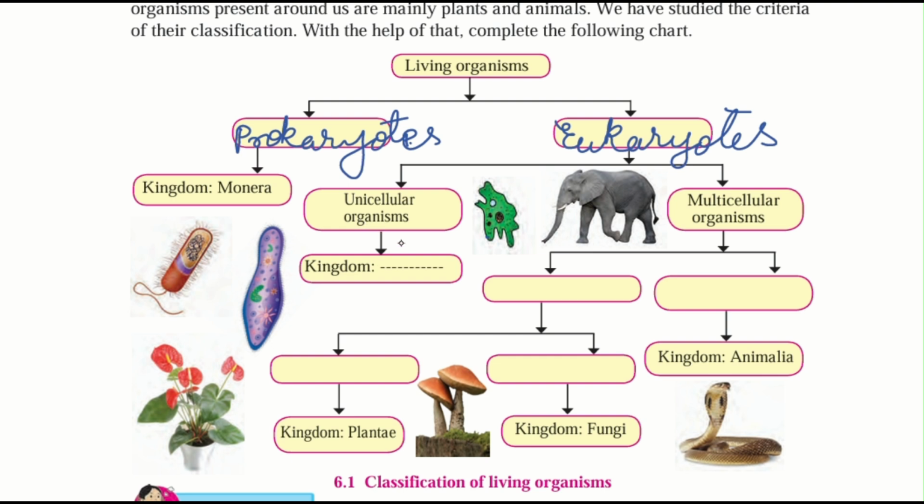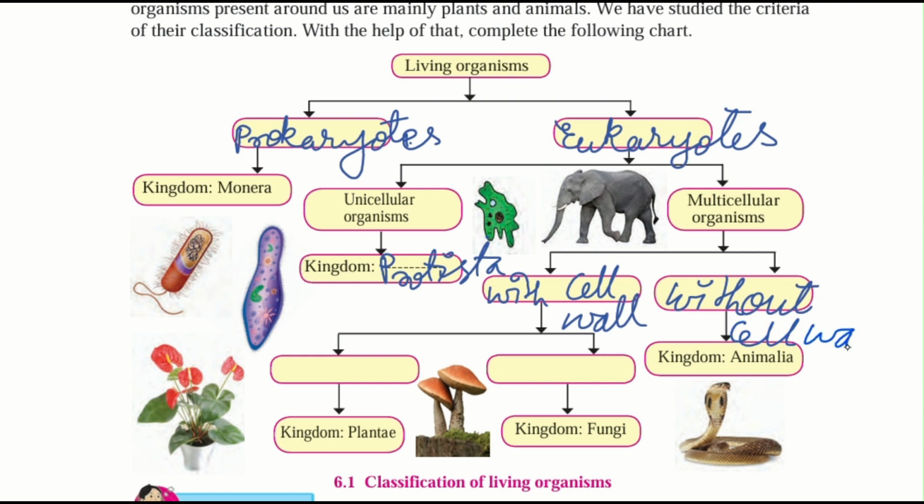So the unicellular organism is just Protista, kingdom Protista. Now multicellular organisms are further classified as with cell wall and without cell wall. See, in an animal cell there is no cell wall, and in a plant cell there is a cell wall. Cell wall is nothing but the outer covering of the cell, which is a protective covering. So multicellular organisms are classified as with cell wall and without cell wall.